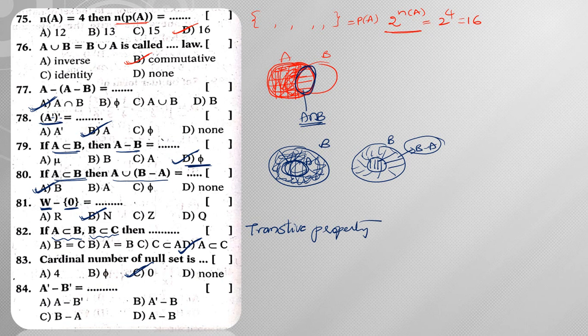So A complement minus B complement. Already we know A complement can be written as mu minus A and B complement can be written as mu minus B. Now if you open up the brackets, then what you are going to have, mu minus A, when you multiply with minus, this becomes minus mu. Minus of minus is plus B, so minus mu plus mu gets cancelled. So finally I am going to get B minus A. So A complement minus B complement can be written as B minus A. Hence the answer is option C.